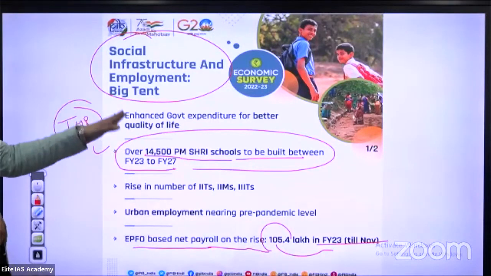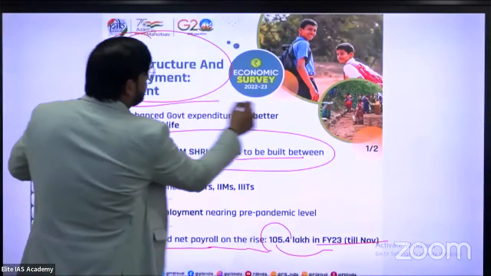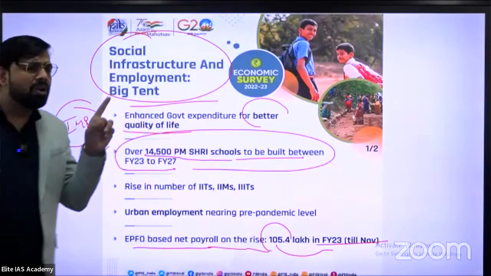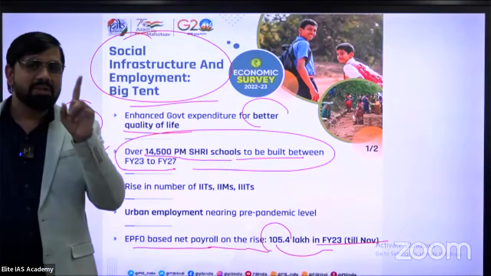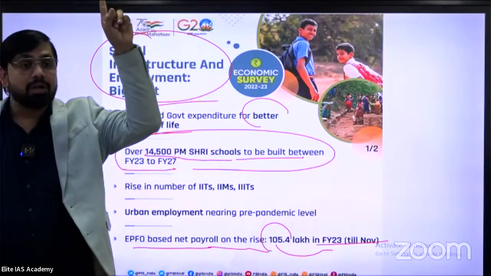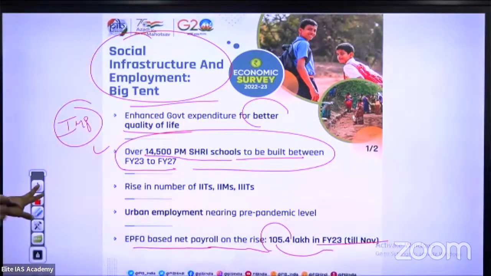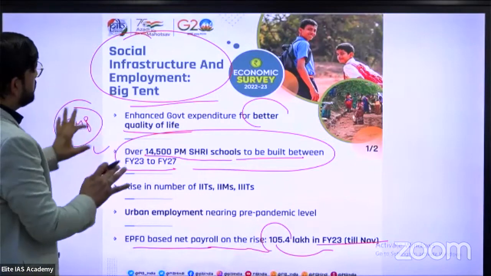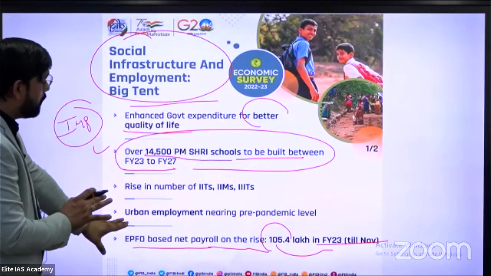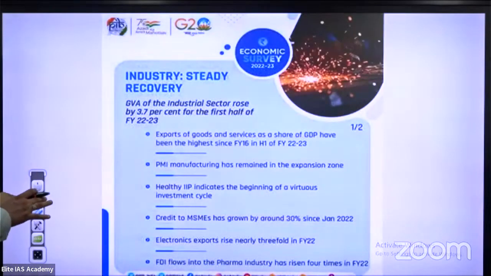Enhanced government expenditure. What is the main motive of the government? The motive of the government is a better quality of life, and better quality of life is also the main motive of the Sustainable Development Goals. Just see two important sentences: 14,500 PM Shri schools and the improved payroll, especially 105.4 lakh. What about our next slide?